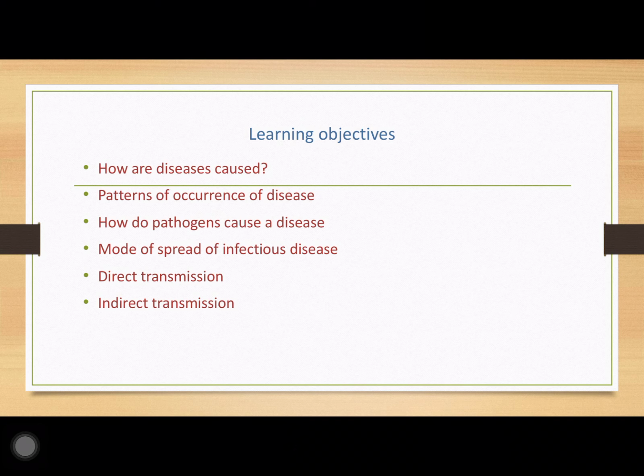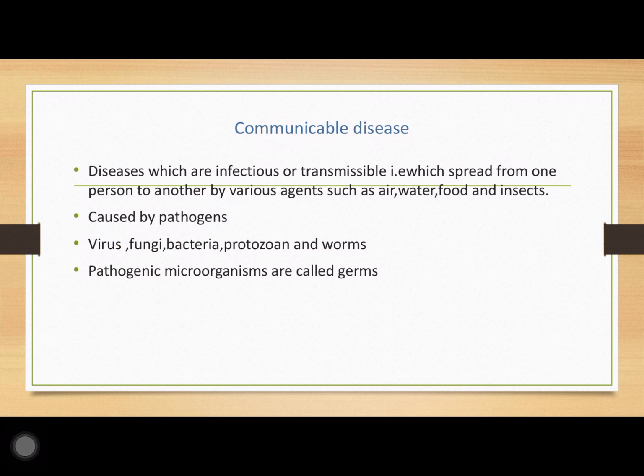So let us start with how diseases are caused. Now, what is a communicable disease? Diseases which are infectious or transmissible, that is, which are spreading from one person to another. Now, how are they being caused? They are caused by pathogens. I think I have told you yesterday and you still remember.